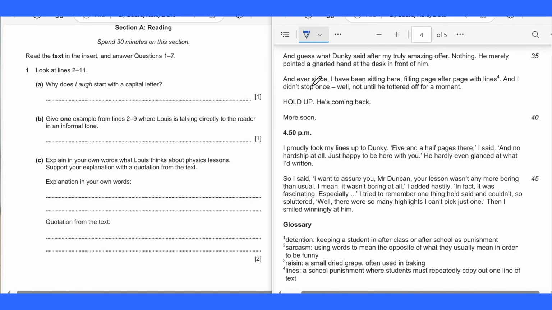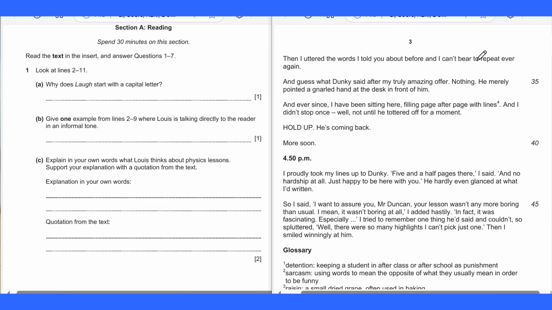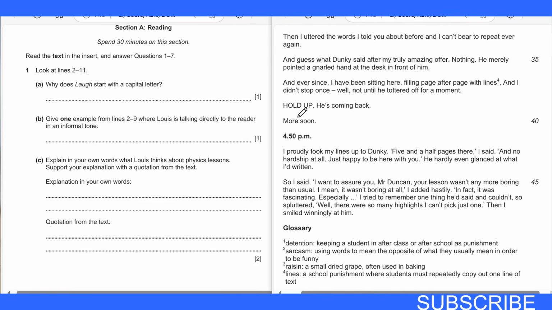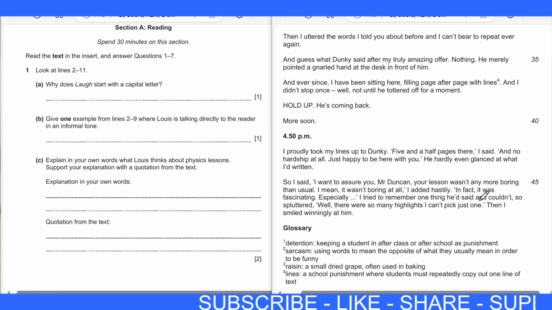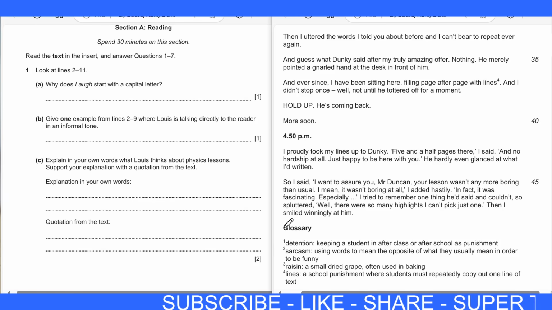Move on to the next page. These are the glossary, detention.